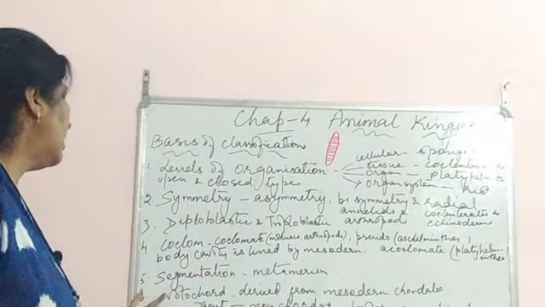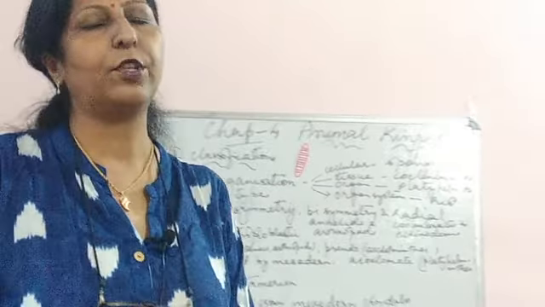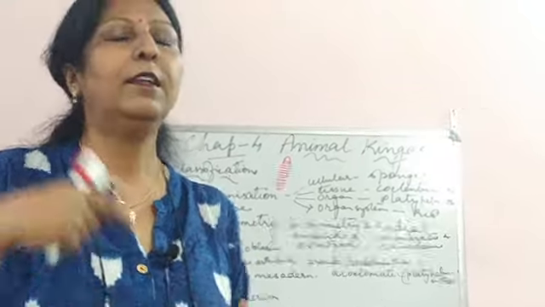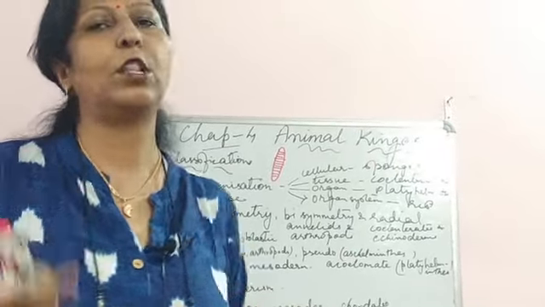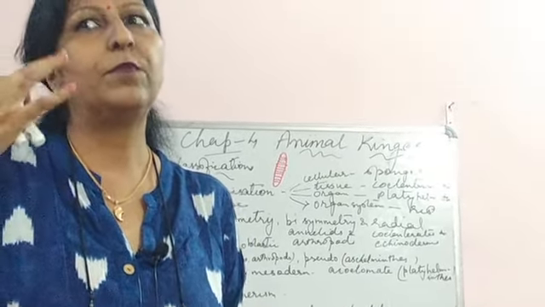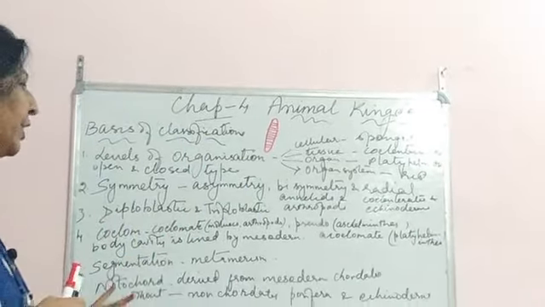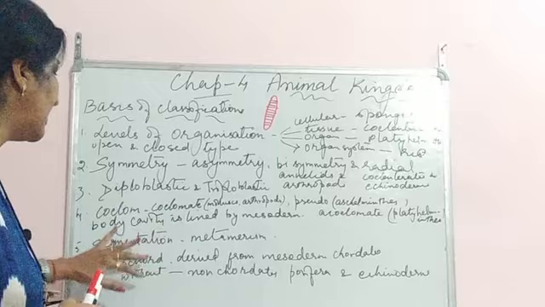So these are the 6 levels of classification. If we start studying the Porifera, coelenterates and all that, the explanation is based upon these classifications. The words will be used the same.